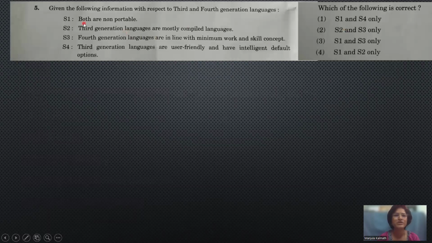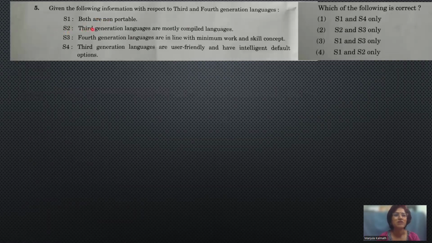We have to check here. First one, we have both are non-portable. Look here, third and fourth generation it is given. From third generation onwards, all computers are portable. Portable means platform independent, means programs are focusing on the logic rather than the architecture of the system. So here it is wrong, because third and fourth generation computers are portable.